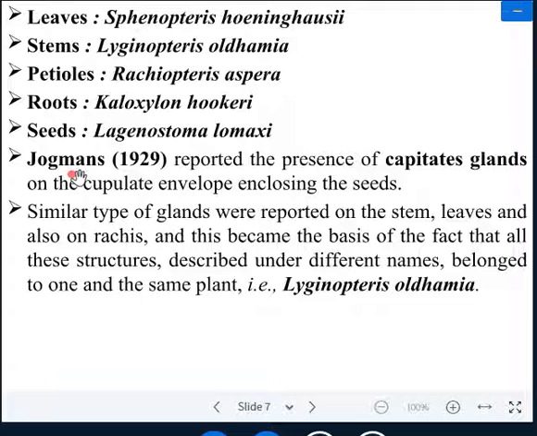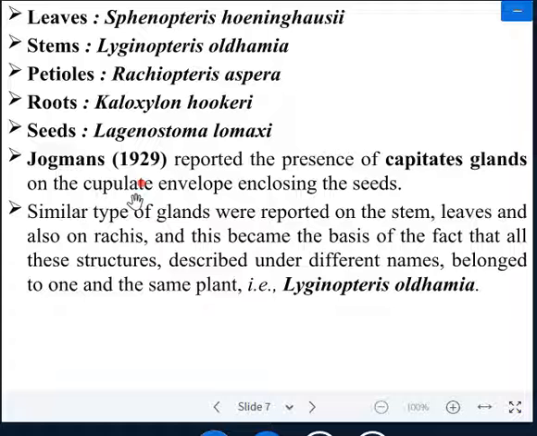Jochmann, another paleobotanist who also worked on Lyginopteris, in 1929 reported the presence of capitate glands on the cupule, the cucullate envelope enclosing the seeds. It is a characteristic feature of Lyginopteris oldhamia.